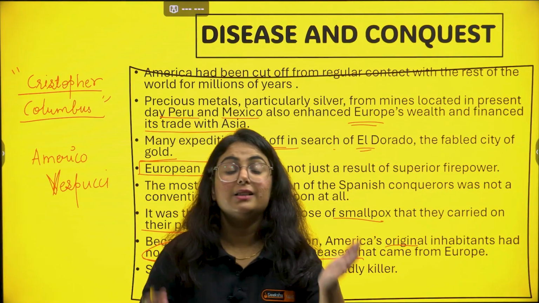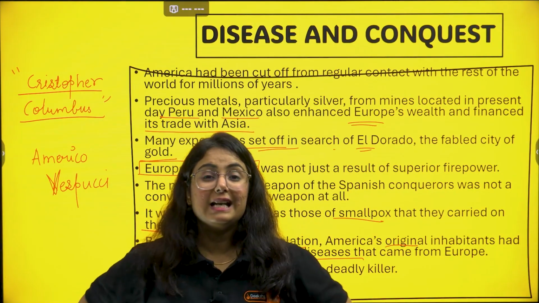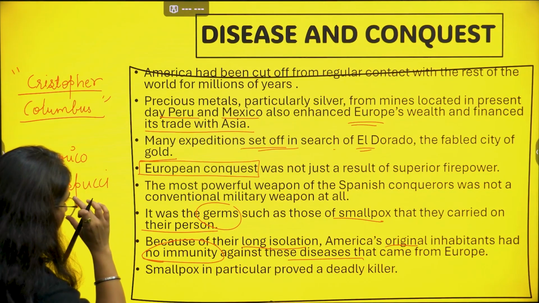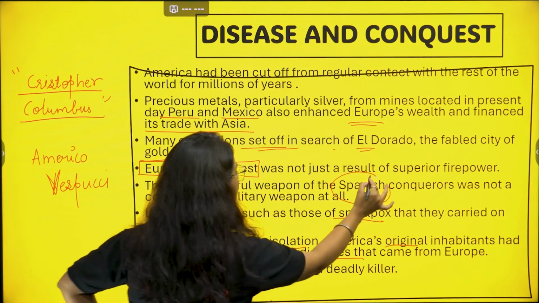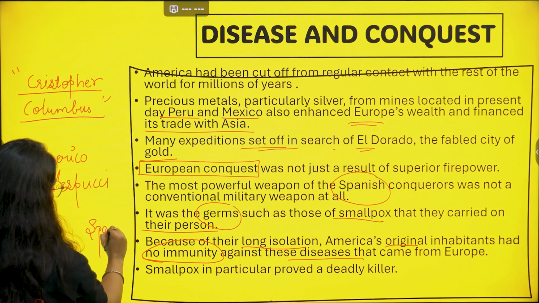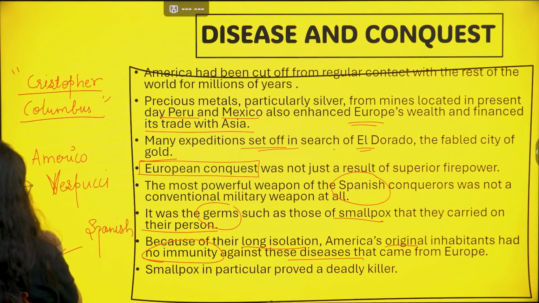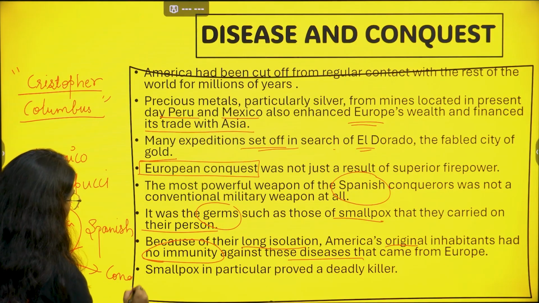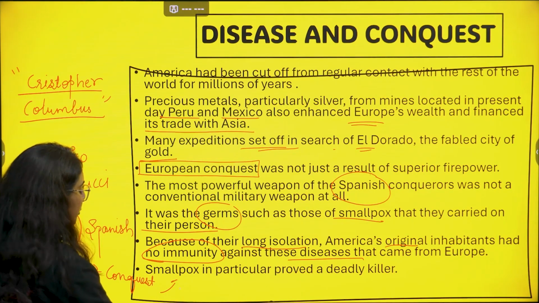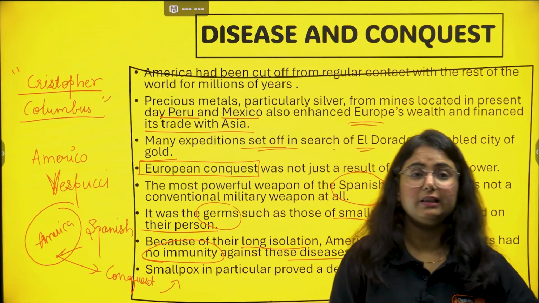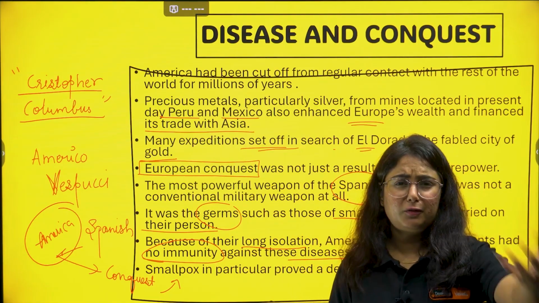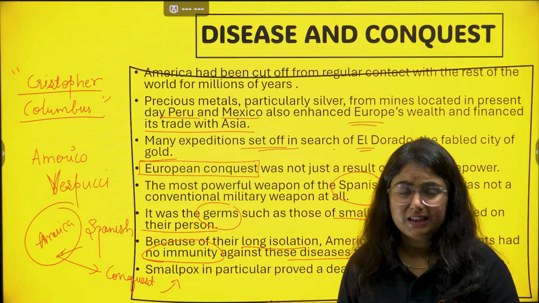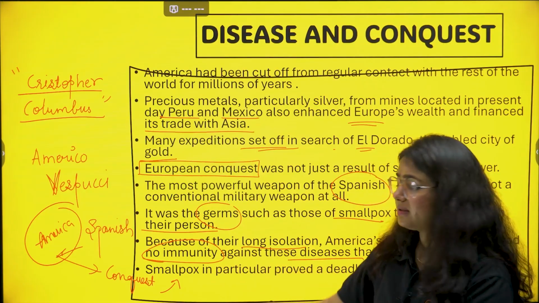And this smallpox proved to be a deadly killer. Basically, the Spanish people from Spain went to America and conquered many regions just with the help of smallpox, because they saw that the American people were facing death, with starvation and famine, and dying because of diseases, and they took it as an opportunity.